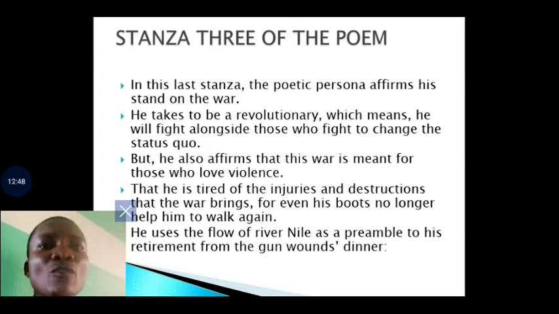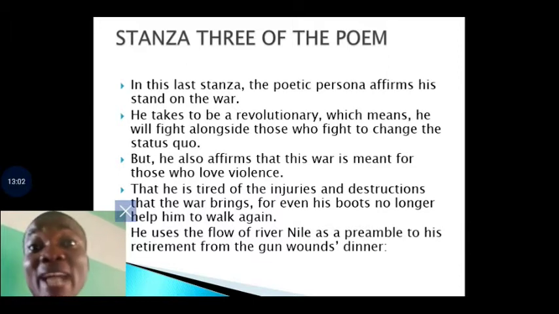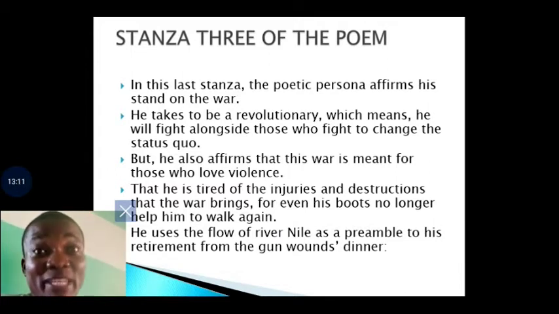So he uses the flow of River Nile as a preamble to his retirement from the Gone Wounds dinner. Of course, the allusion to River Nile is a historical allusion, a biblical allusion, where back then in the story of Moses and the children of Israel, we were told that the River Nile became blood because Moses had to cast his rod on it. River Nile became blood.